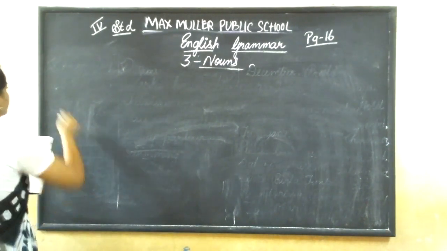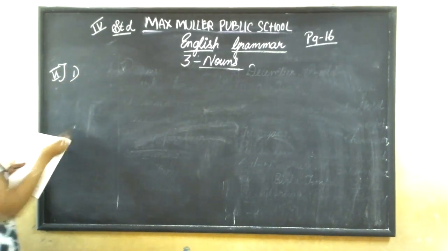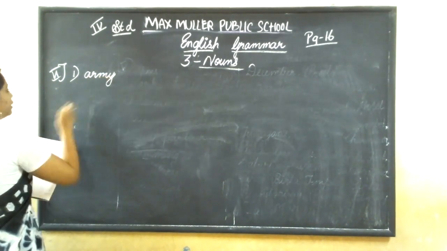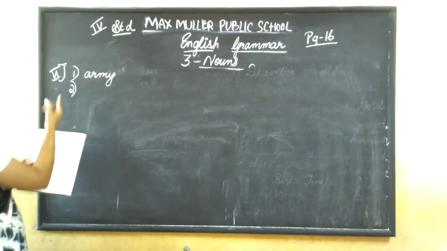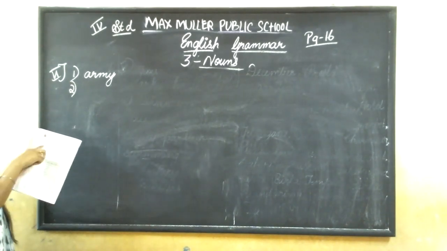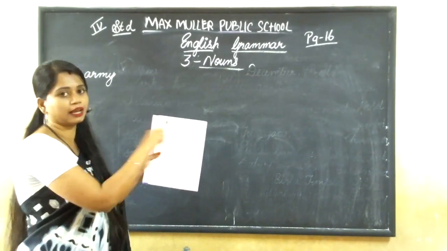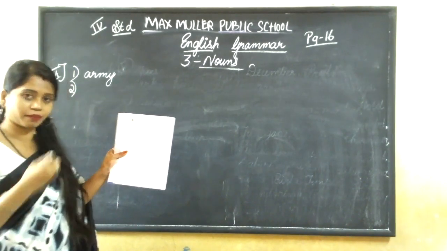So now it is sixth main. Okay. First one. An army of frogs. The numbers they have given, according to the numbers only I am writing. Don't get confused. 1, 2, 3, 4. One by one, I am writing.